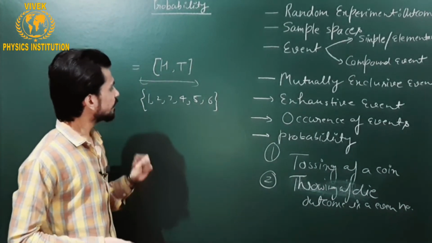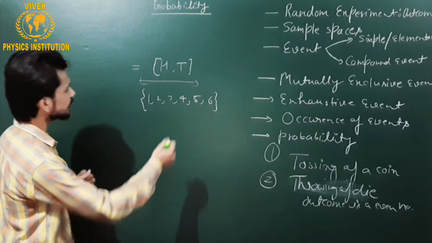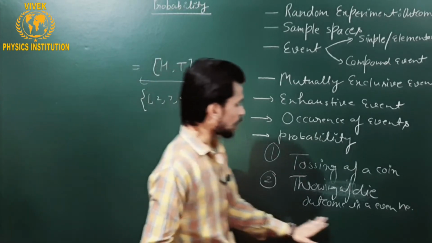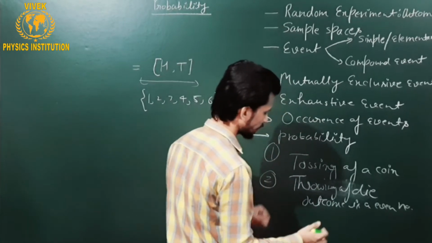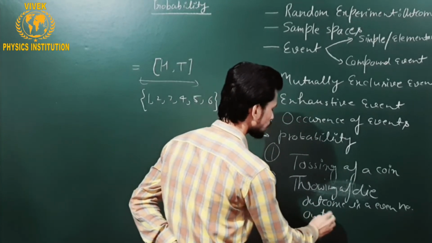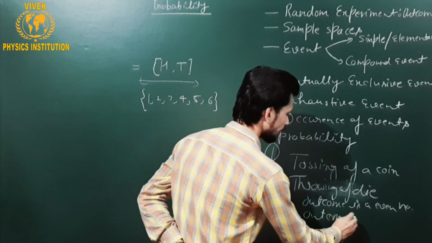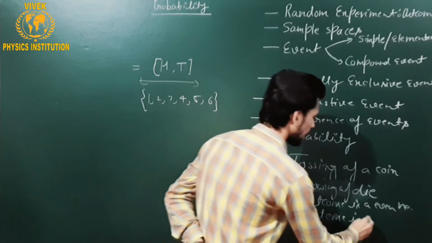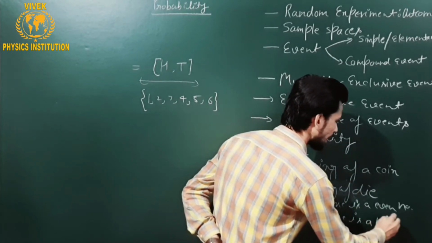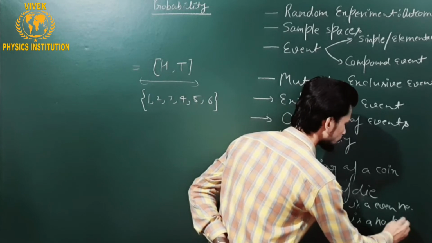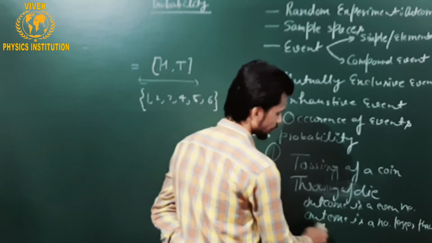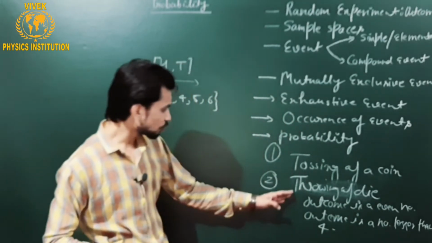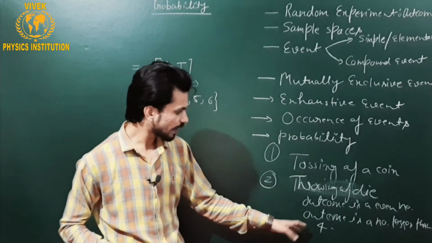Now if I say that the outcome is an even number, and I say another thing, that the outcome is a number lesser than 4, then two events are concerned.